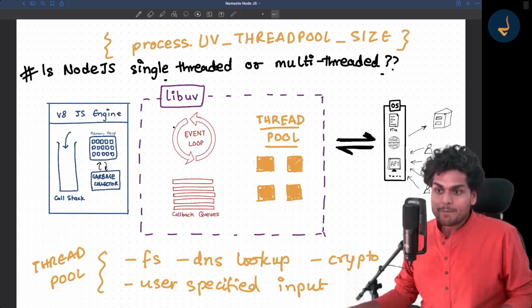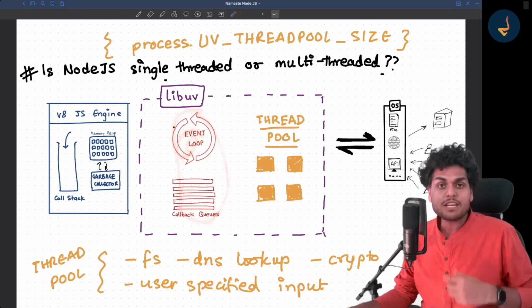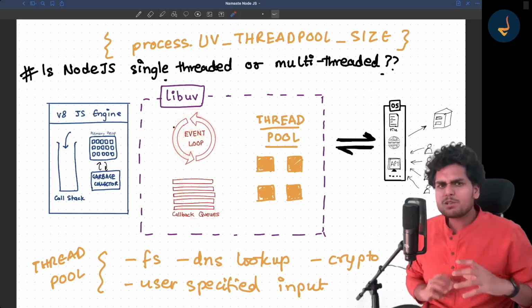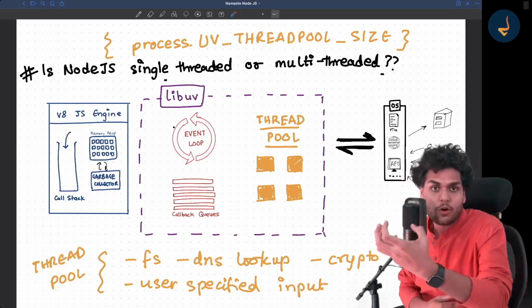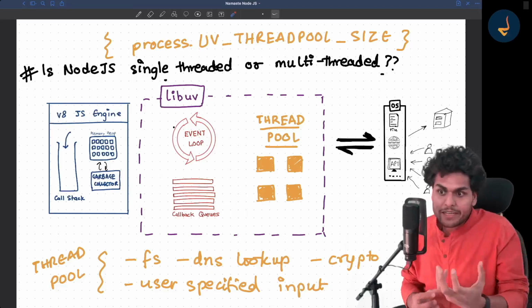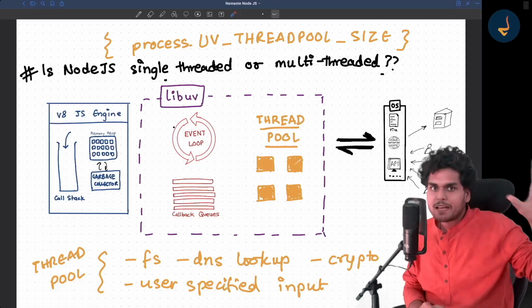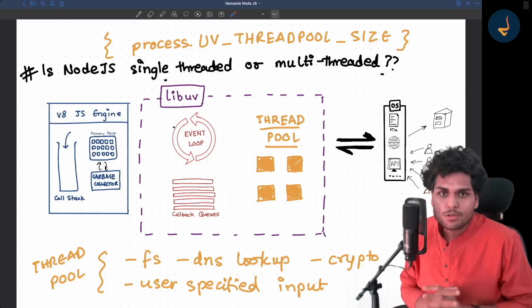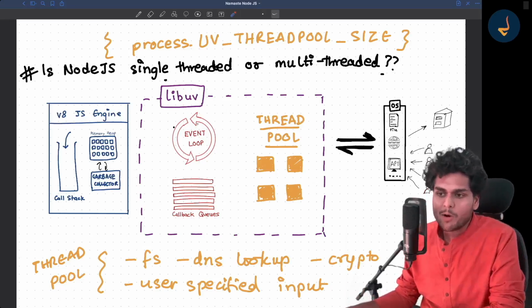Inside libuv, we already saw in the last video about the event loop, about the callback queue, and how the event loop works. What are the different phases of the event loop? We saw a lot of internal concepts, how callbacks are scheduled in the callback queue, and then those callbacks are picked by the event loop, and then the JavaScript engine executes those callbacks. We saw all that functionality, isn't it? We were talking a lot about the event loop and callback queue in the previous episode.